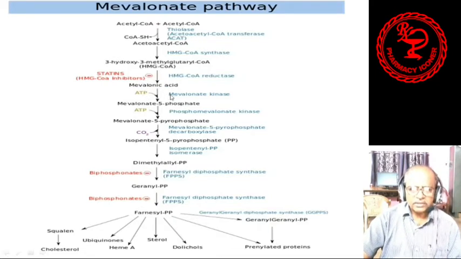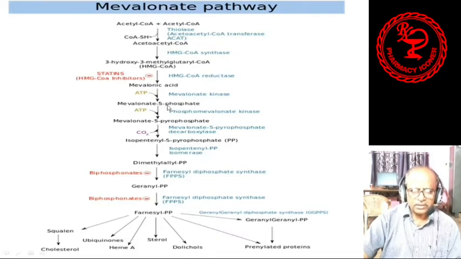Mevalonic acid has C6 units, meaning 6 carbon atoms. In the pathway from mevalonic acid, one ATP is added, because ATP means adenosine triphosphate, which has 3 molecules of phosphate group. With the help of mevalonate kinase it forms mevalonate 5-phosphate, or it is called 5-phosphomevalonic acid. PO3 means 1 phosphate group, here it is connected with this mevalonate 5-phosphate.